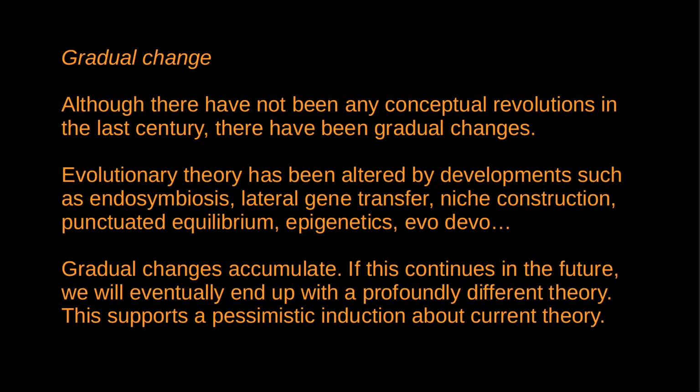Some biologists today talk of an extended evolutionary synthesis. A few of them even suggest that the modern synthesis has effectively been falsified, right? So okay, there hasn't been a revolution, but it looks like there are plenty of things that the modern synthesis missed, plenty of things that it even got wrong.